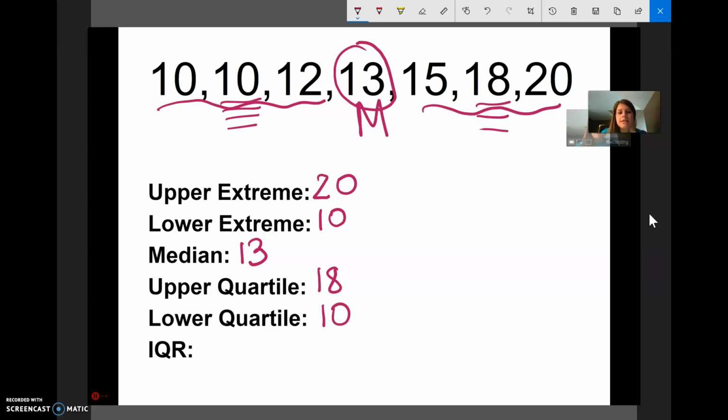My IQR is taking my upper quartile and subtracting my lower quartile. 18 minus 10, which is 8. And this is how you find your data for a box plot. We're going to do a little bit of each day with box plots. So today we're just going to focus on how you find the data points here.